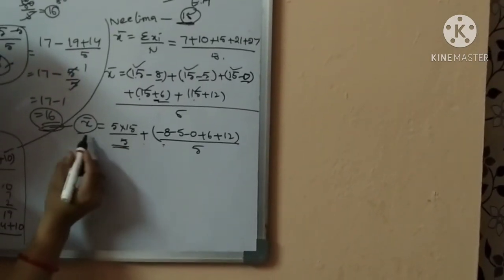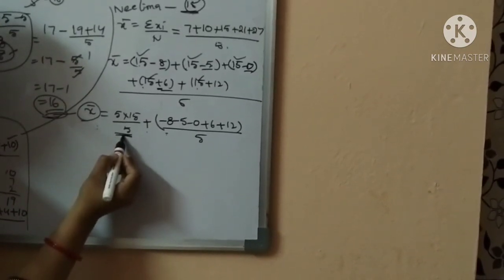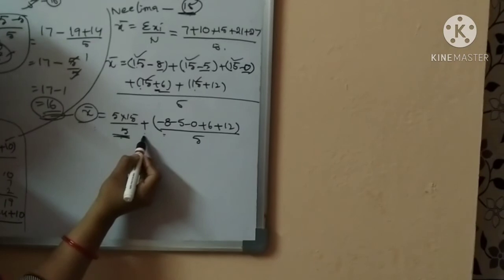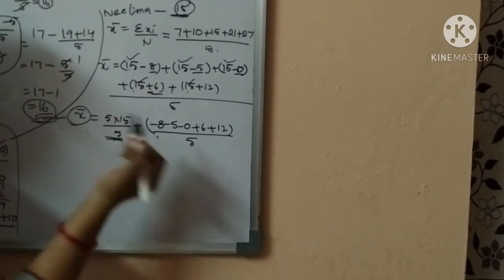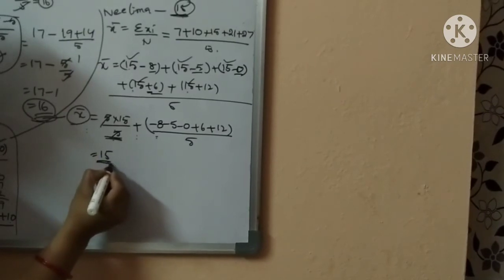Did you understand, children? Arithmetic mean equals estimated mean plus average of deviations. Okay, 5 cancels, remaining 5. What is the 15 here?